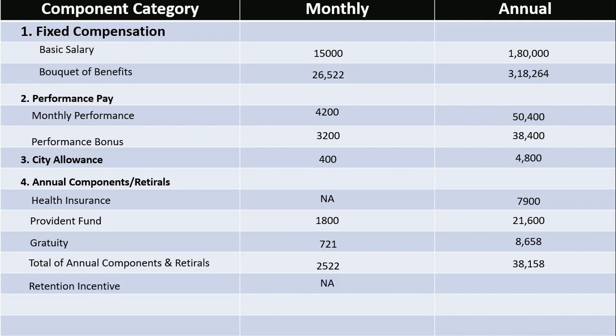Retention incentive. There will be no retention incentive on monthly basis. However, there will be annual retention incentive of 70,000 rupees per year. Total gross. So total gross salary will be 51,844 rupees monthly and 7,22,000 rupees annually. So your package will be of 7 lakh CTC if you are on digital profile, and your CTC monthly package will be